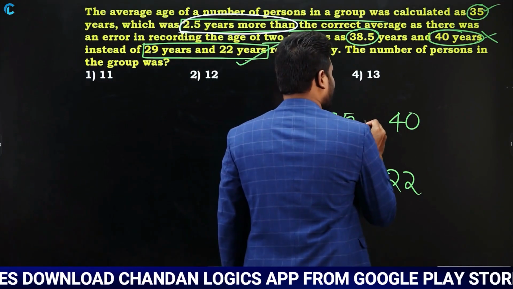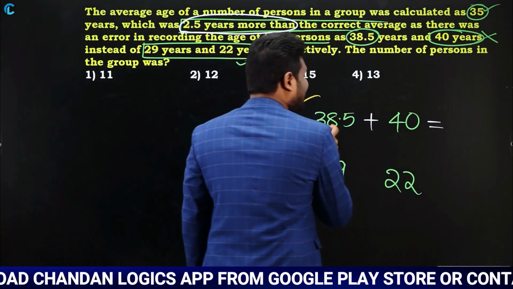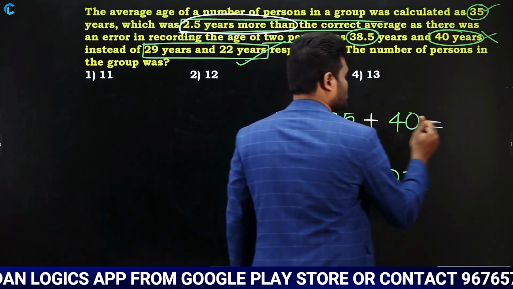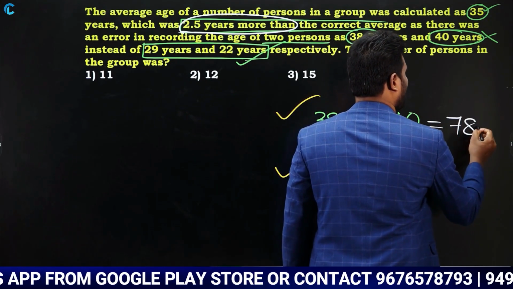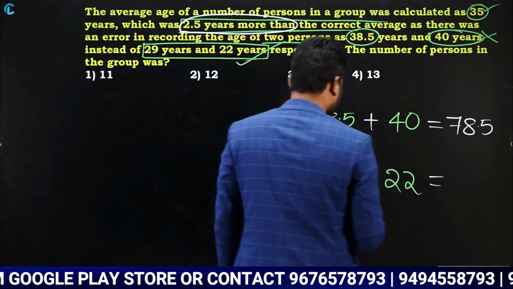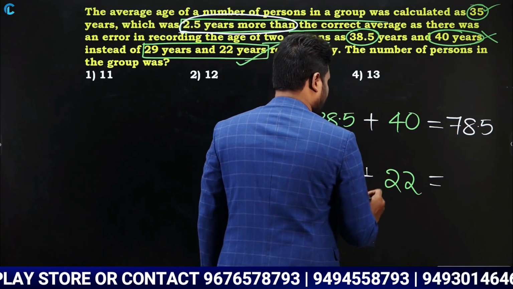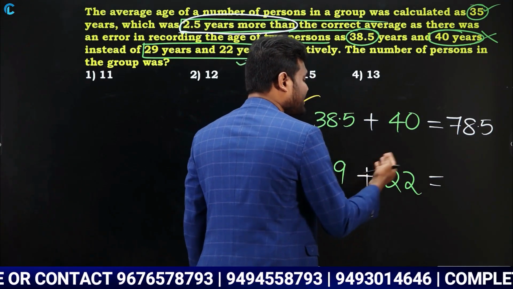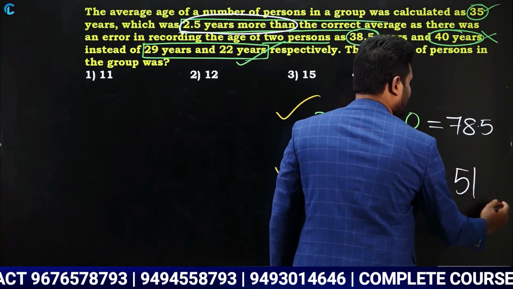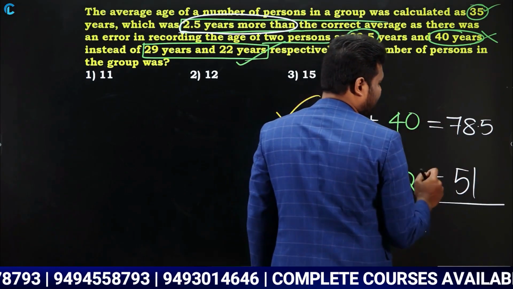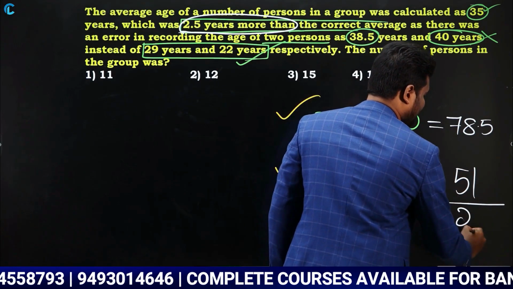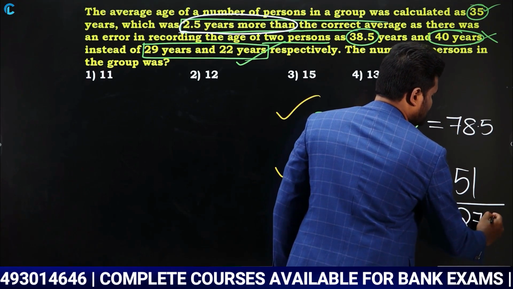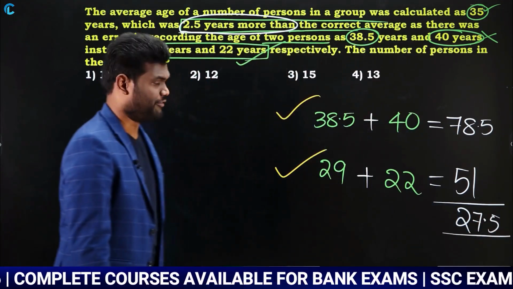Just add these numbers. 38.5 plus 40 is 78.5. So the total is going to be 78.5. Yes or no? Similarly, 29 plus 22 is nothing but how much? It is going to be 40 plus 11, which is 51. So just take the difference. If you take the difference, it is going to be 27.5. So the difference is going to be 27.5.